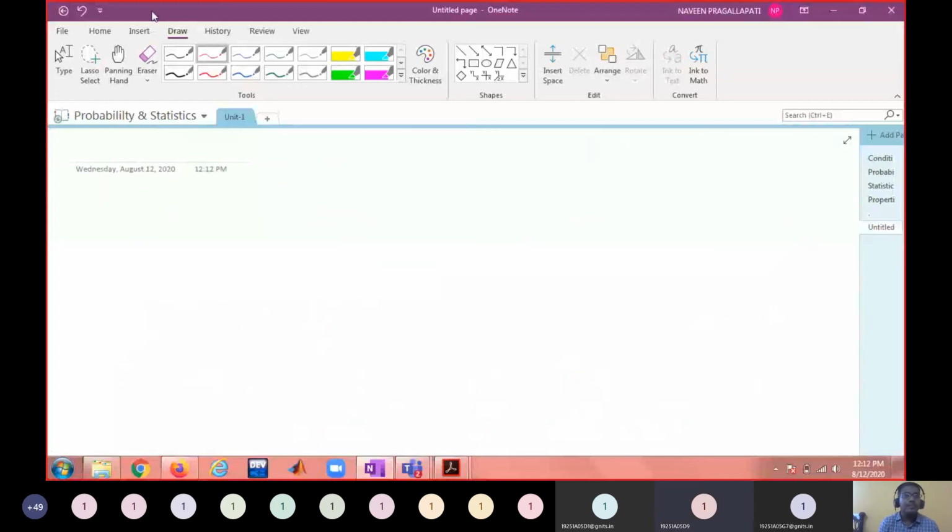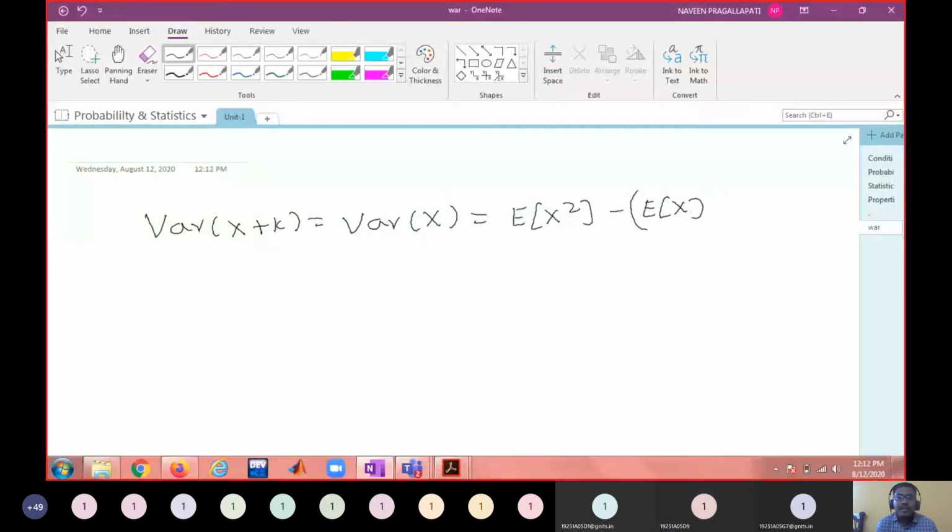Variance of x plus a constant is variance of x. Variance of x plus k is equal to variance of x only. And what is variance of x? According to the previous step, E of x square minus E of x whole square. But what is the definition of variance? It is the expectation of x minus mu whole square. Okay, so you can take this as a formula.